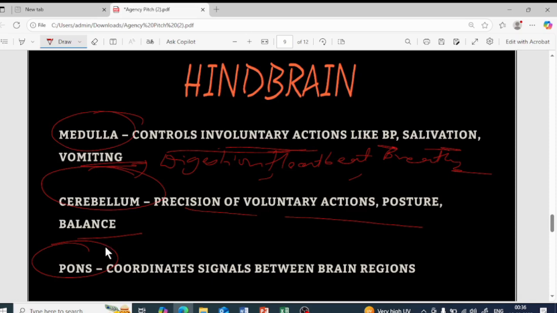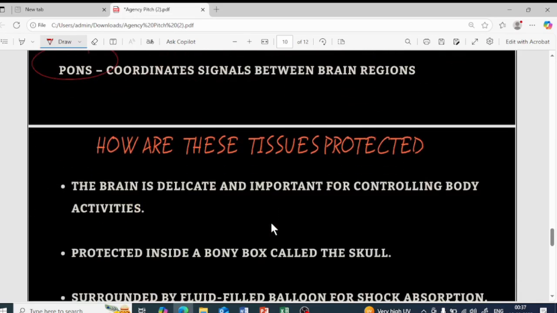If you have to balance a cycle, if you have to balance the bike, that is all done by which part of the brain? The cerebellum part of the brain, which is present where? In the hindbrain. So next, one more part is the pons, which coordinates the signals between the brain regions. Whatever signals the brain regions are giving, it will coordinate them. Which one? The pons. So this is part of the hindbrain.